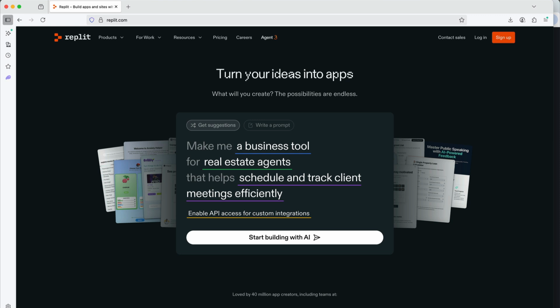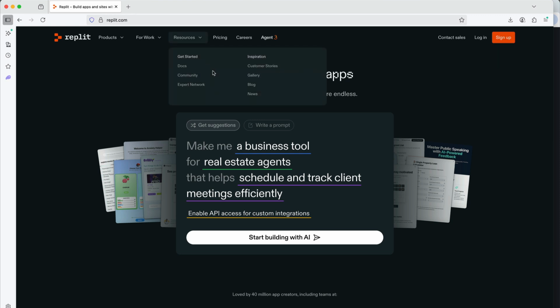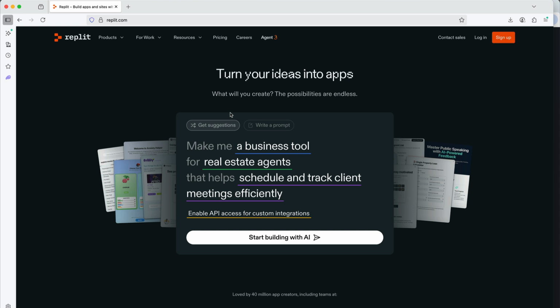The tool that I use for this, and I don't recommend this tool, there are many vendors like this, I'm going to show them to you in a second, but the tool that I already used to create software is replit.com that I'm showing on the screen. With this tool, all you do is type in English or whatever native language you have, in natural human language words. And it will actually make what you describe. Just like the example they give here. You see, make me a business tool for real estate agents that tracks client meetings efficiently. Or any other idea for a software or a mobile app.